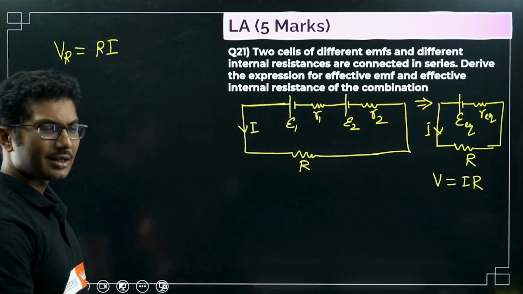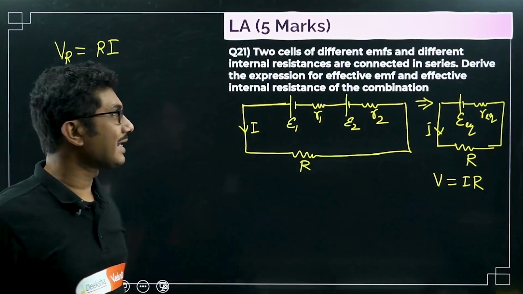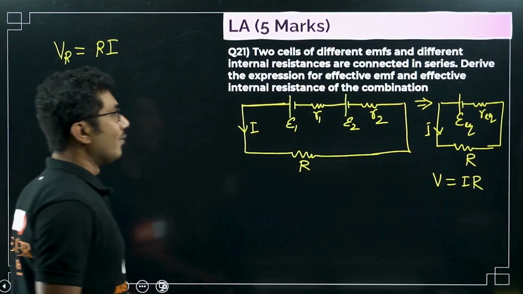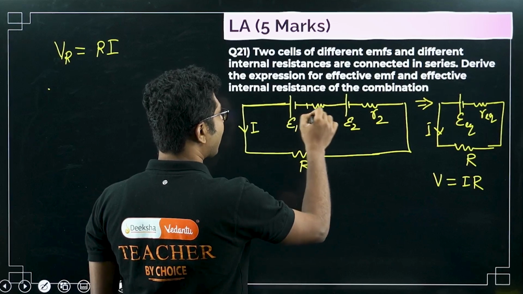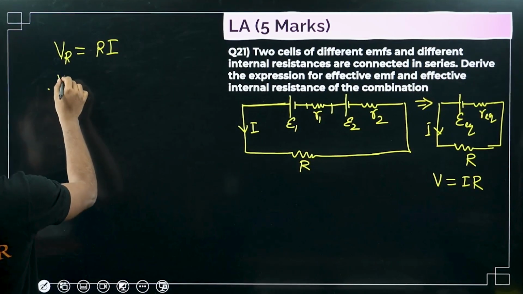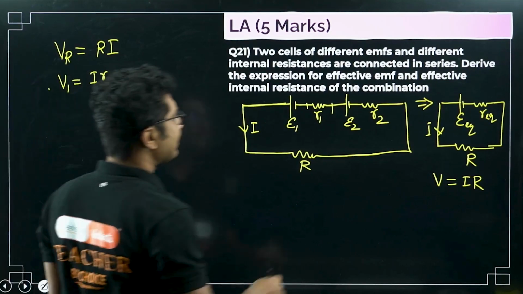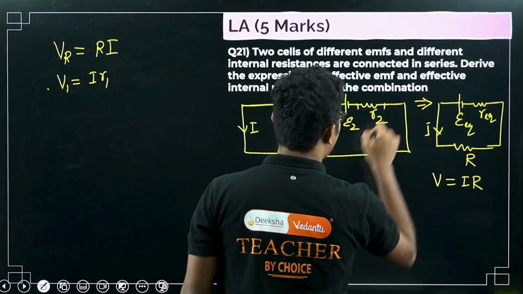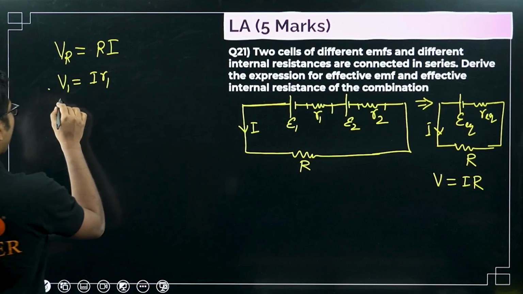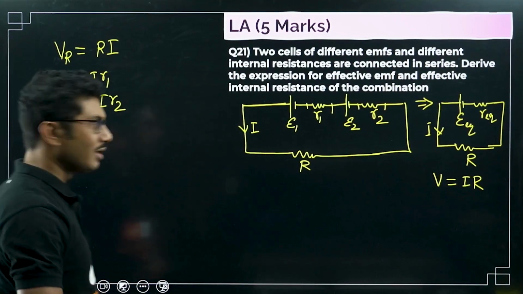V is equal to IR. That should be true for the normal case as well as the special case. Now what is the voltage drop across R1? It is I R1. What is the voltage drop across R2, V2? That will be I R2, right?